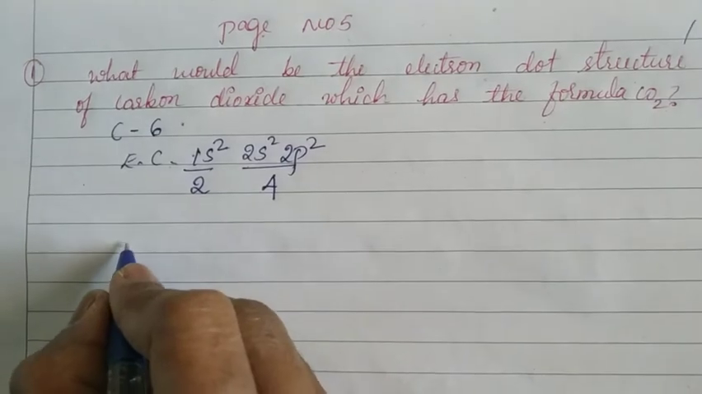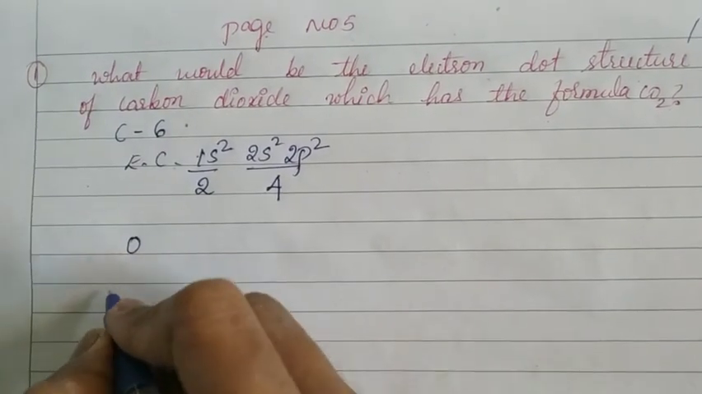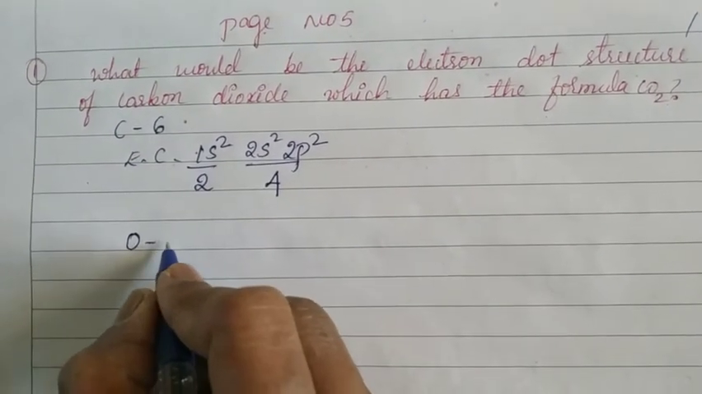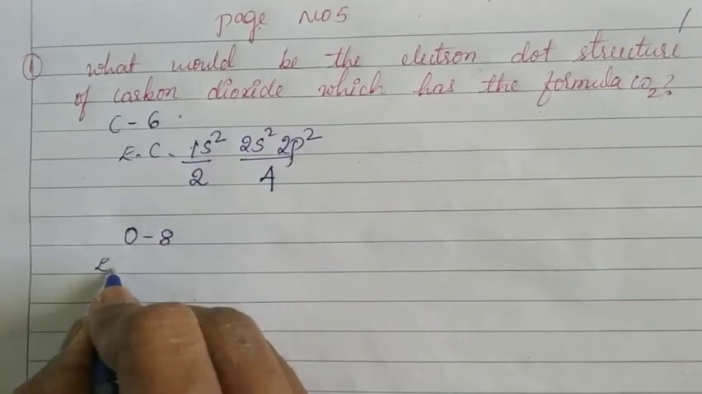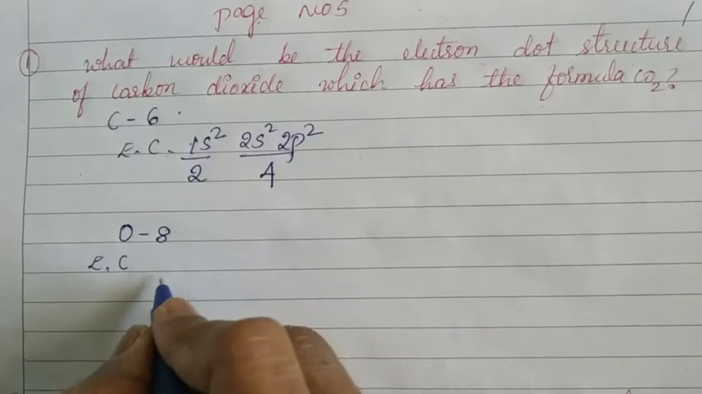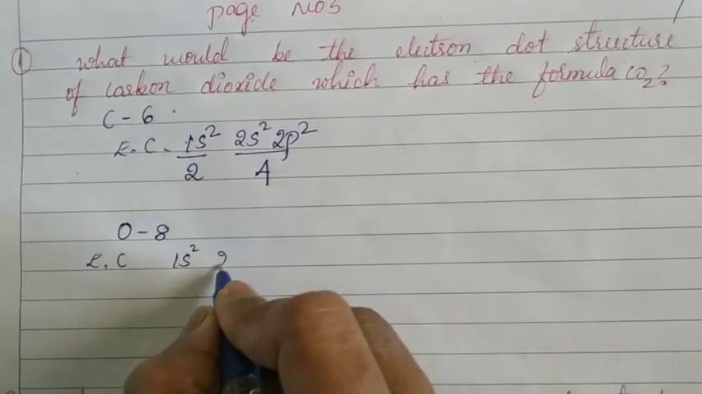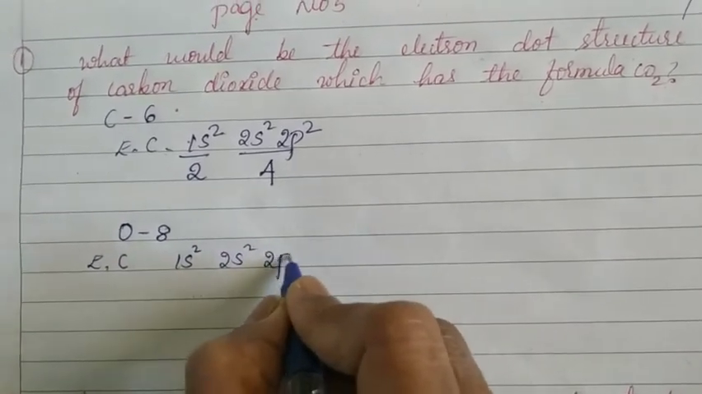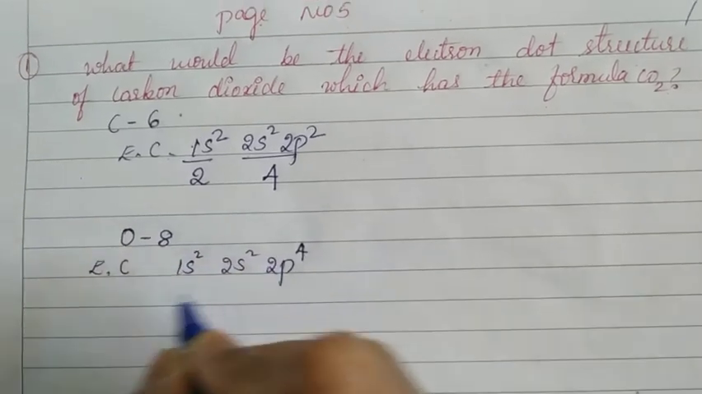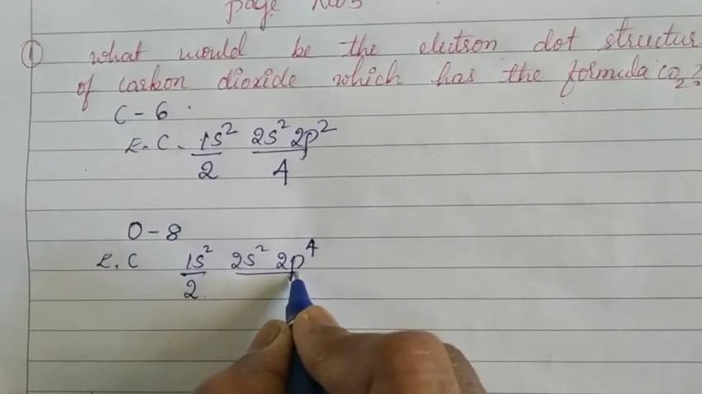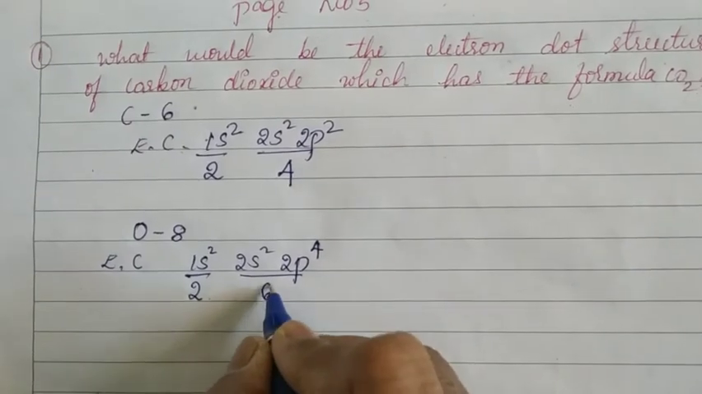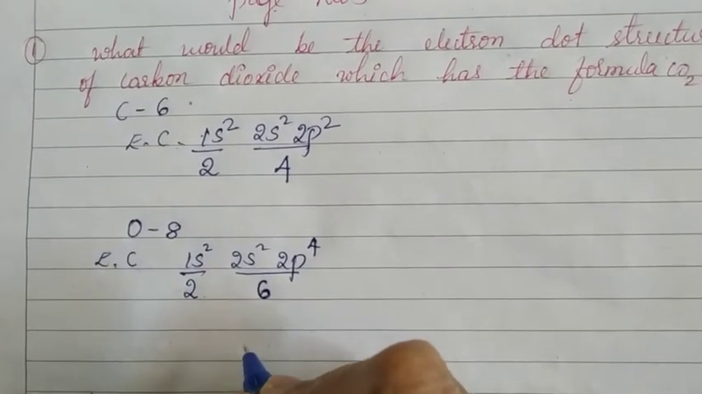Now let us write the oxygen electronic configuration. Oxygen has 8 electrons. The electronic configuration of oxygen is 1s2, 2s2, 2p4. The innermost shell has 2 electrons, and the outermost shell has 6 electrons.